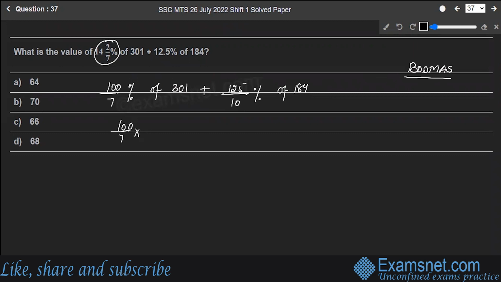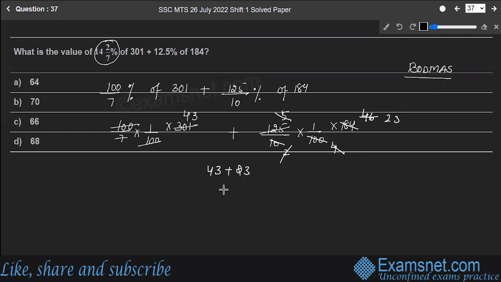100 by 7, when I open the percentage, will be 1 upon 100 multiply 301. So these two will cancel and this will cancel at 43. Plus 125 upon 10 into 1 upon 100 into 184. So this will make it 5, this will cut at 4, now this will cut at 46, 5 into 2, 23. So I have over here 43 plus 23, which is equal to 66. So option C is the correct answer to the question.